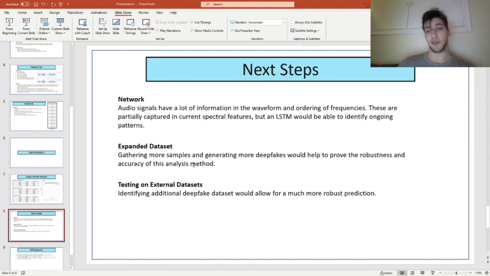Getting data was one of the hardest tasks in this because it takes a very long time to process and clean all the data and make sure that it's in the correct form for my network to ingest. But I think that an investment in gathering more samples would show that this was more robust and would yield us a better predictive network. I'd like to test this on any external data sets that I could find. I haven't found any yet, but I could dig deeper into that and see if there's any validation I could do on a test set that I didn't create.